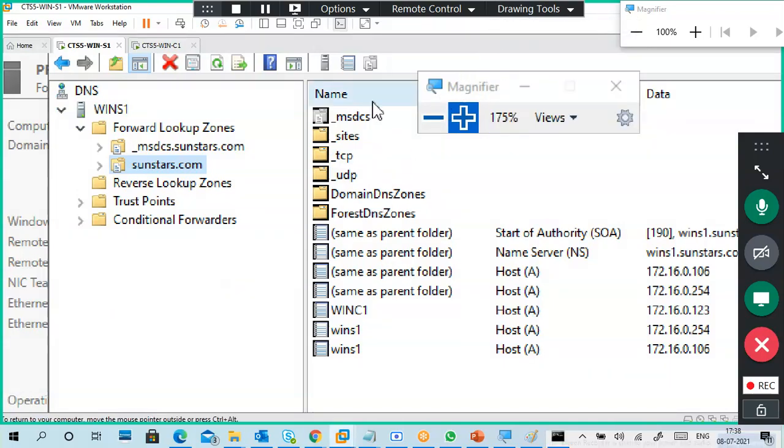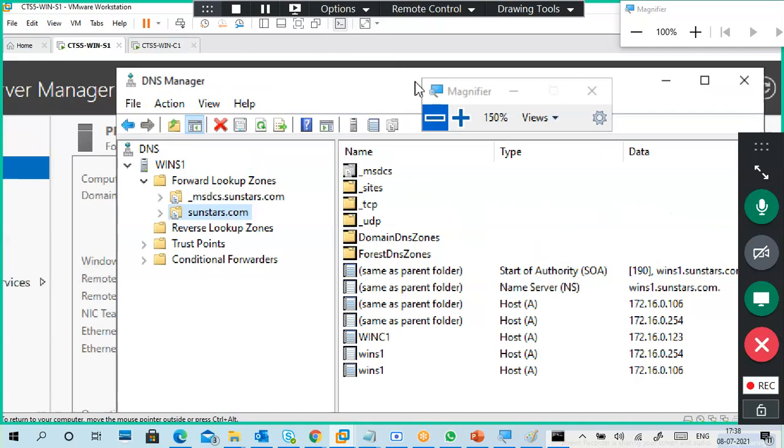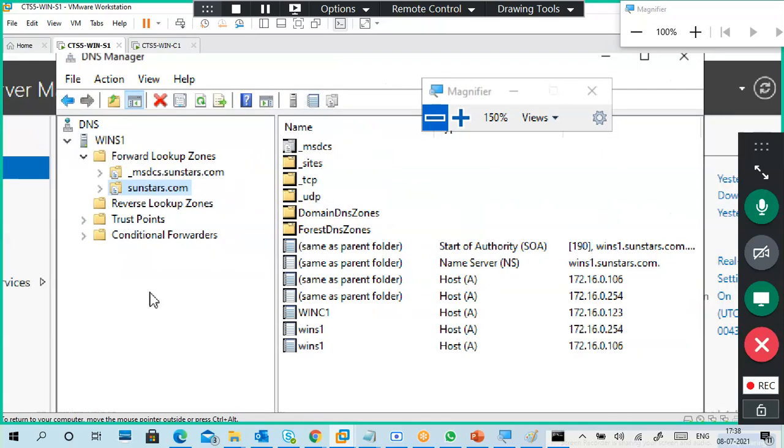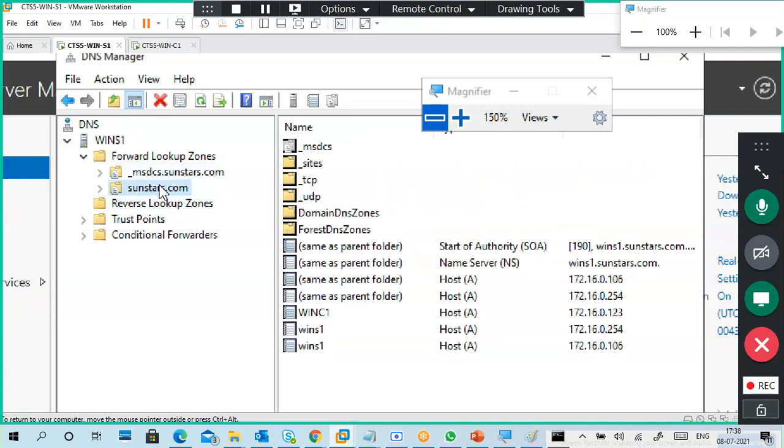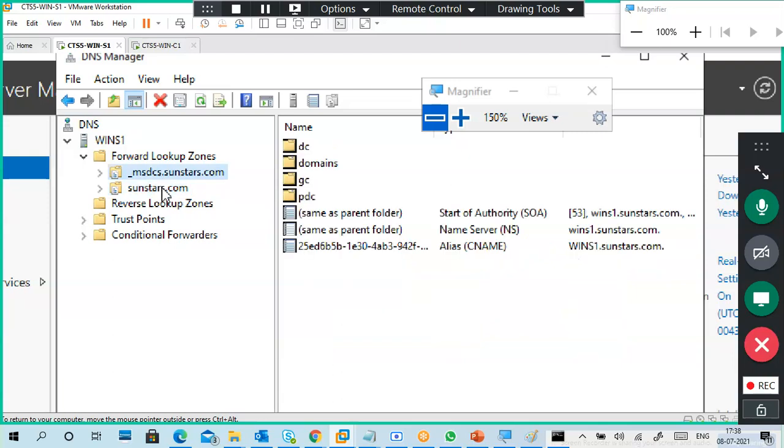Now we'll go to a little bit less magnification. Can you see the screen clearly, or can I increase it? It's okay, right? Because of Active Directory, this sunstars.com and as well as the underscore MSDCS records are created. Otherwise, normal DNS domain names and normal records don't have MSDCS. When you see this MSDCS, it means it belongs to Active Directory.